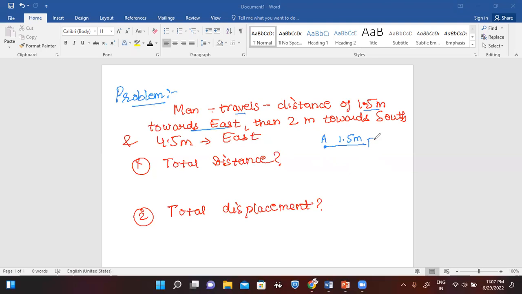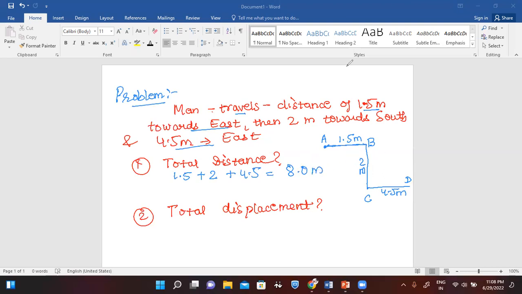And let's suppose this is B point. Okay, then from here 2 meter towards south, then he traveled 2 meter towards south, and let's suppose this is point C, and he traveled 2 meter towards south, and then 4.5 meter east, then he traveled 4.5 meter east. Let's suppose this is point D. So we have to calculate the total distance. We know the total distance is actual path covered, so it will be 1.5 meter plus 2 meter plus 4.5 meter, which will come out to be 8 meter, isn't it?